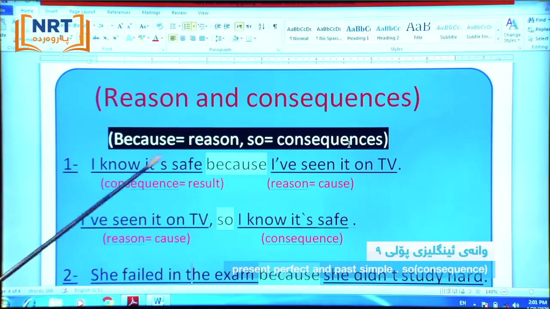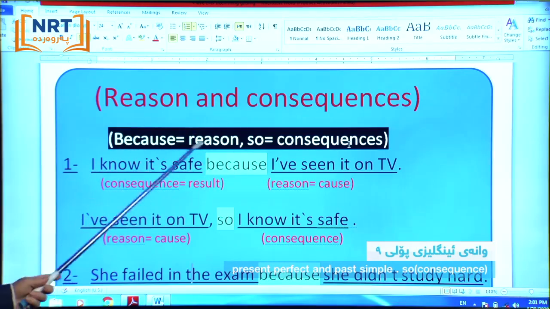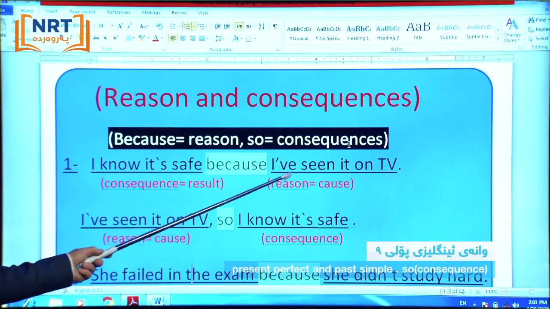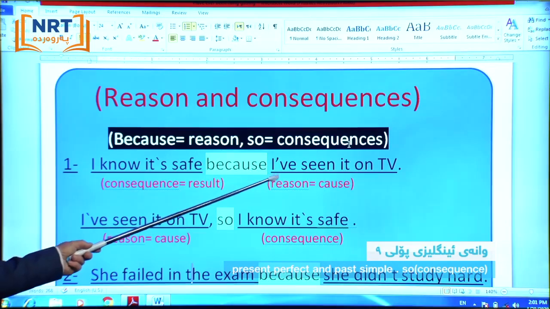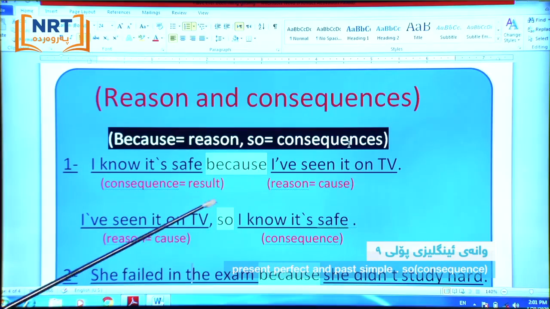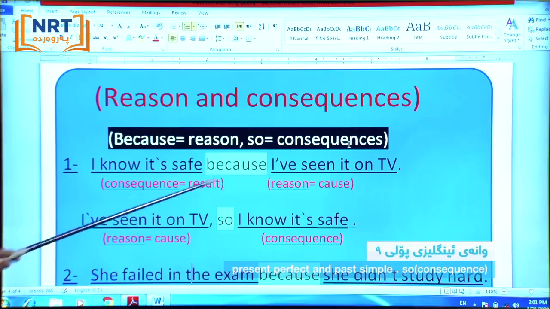And we can change the place of these sentences. If the reason sentence is second, we use "because". But if we put this sentence at the beginning, I've seen it on TV, this is the reason, the cause.